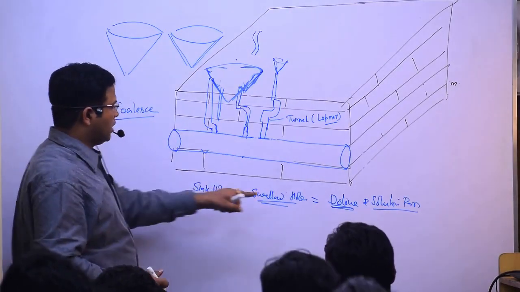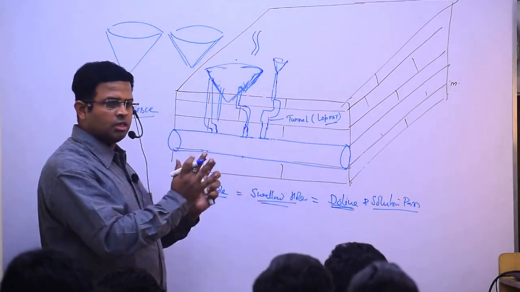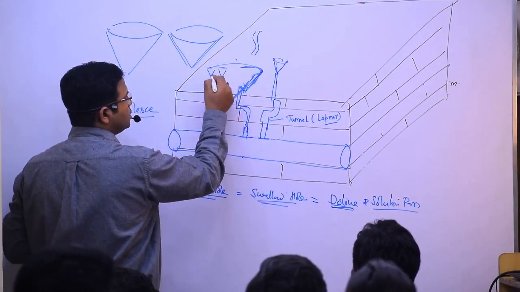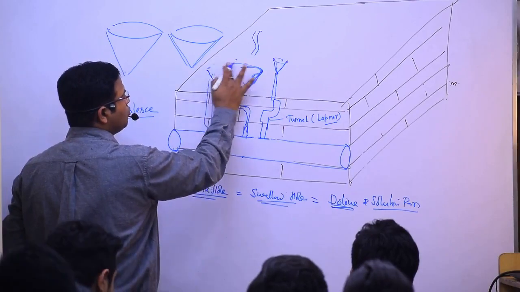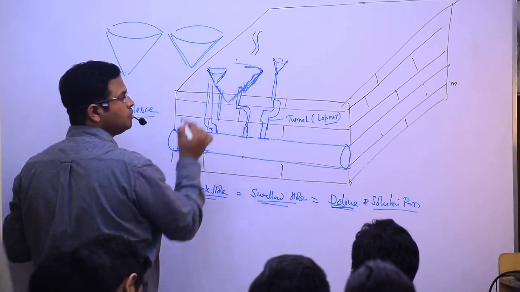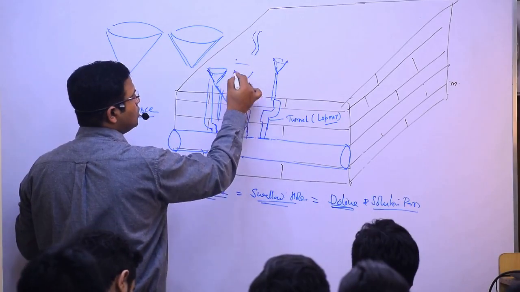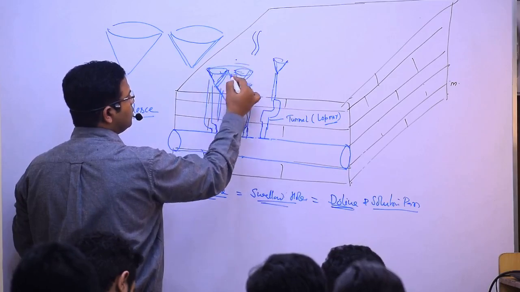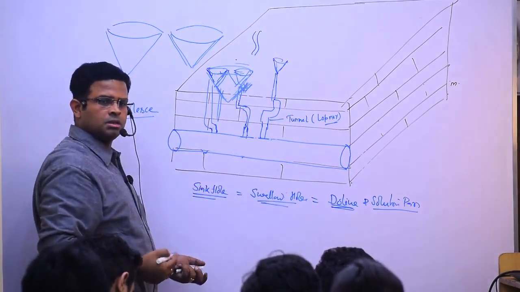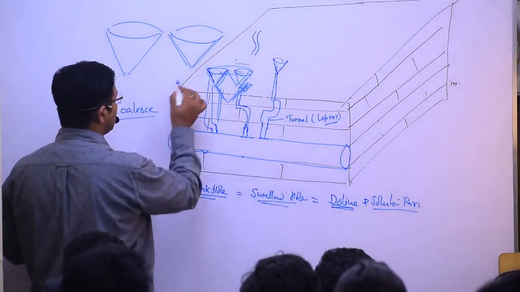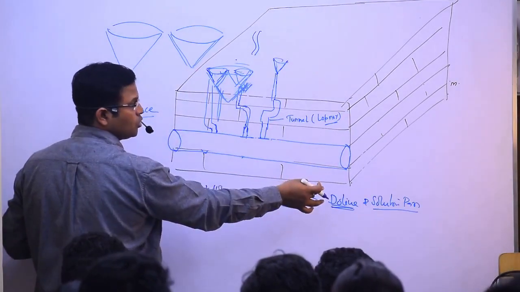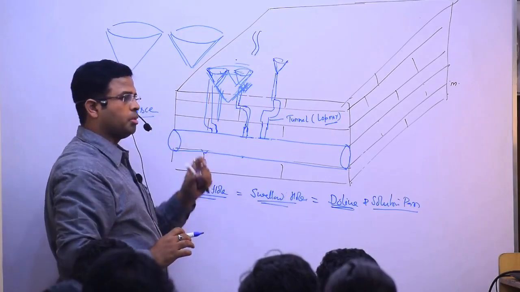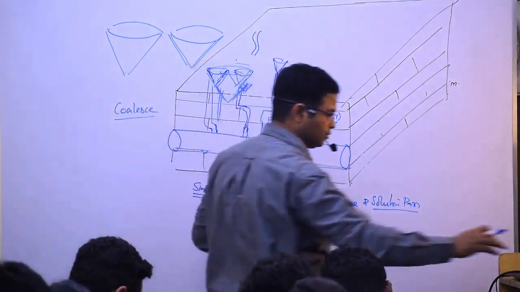Doline is formed when two or more swallow holes coalesce together. I showed you just now, there is a small sinkhole. When two or more sinkholes get together, they become a swallow hole. And when two or more swallow holes get together, it becomes Doline. Understood? And in the Doline there is also one solution pan. From the top both are similar, but depth-wise the solution pan is shallow. This is the difference.